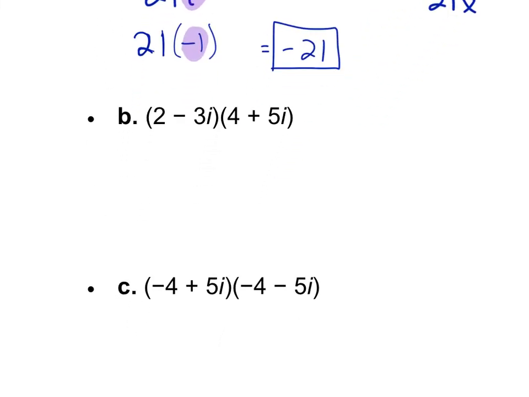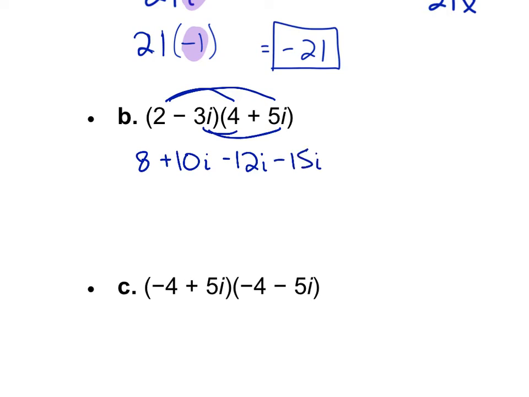So part B, why don't you go ahead and multiply these. What method do we have to use to multiply these complex numbers? FOIL, or double distribution. FOIL. Right? So 8. 2 times 5i is 10i. Negative 3 times 4 is negative 12i. And negative 3 times 5 is negative 15i squared.